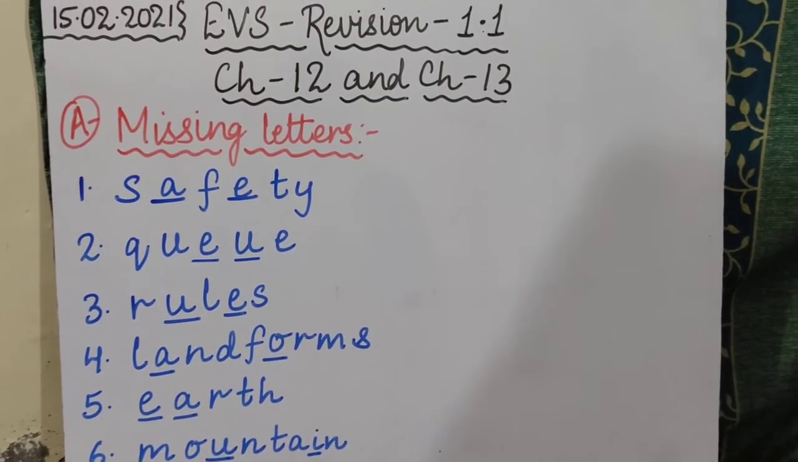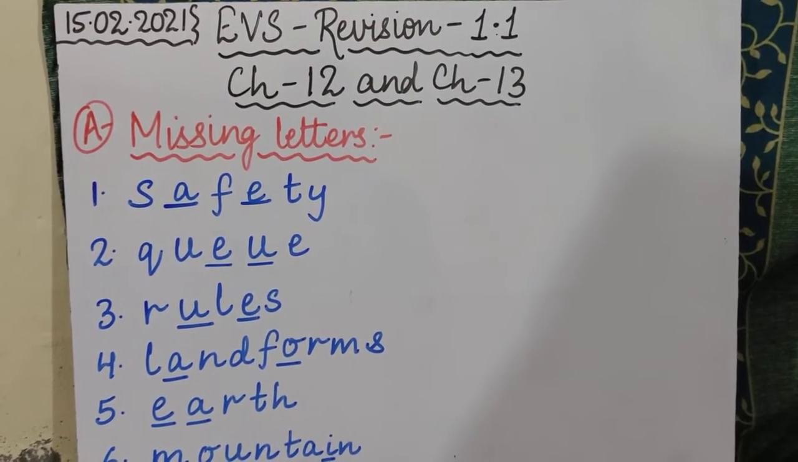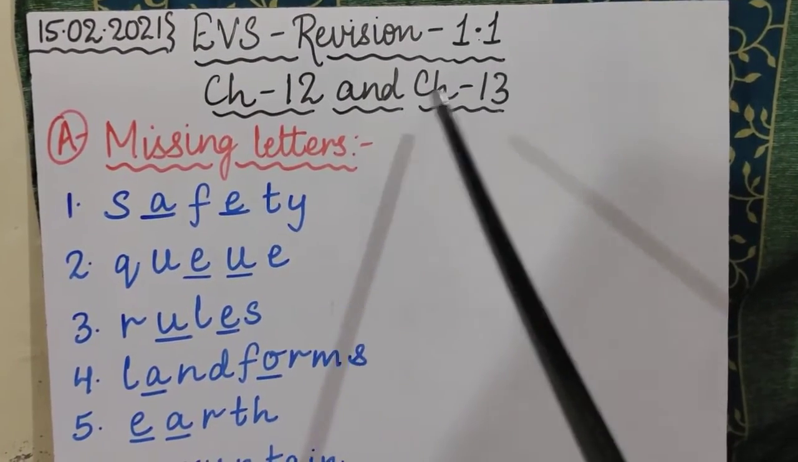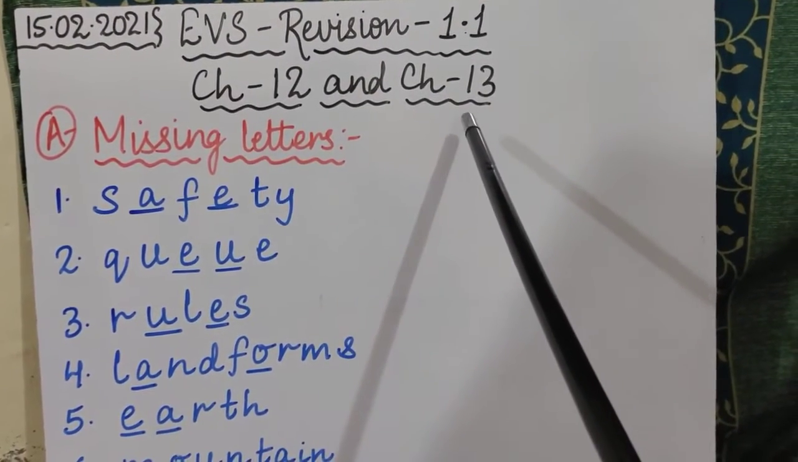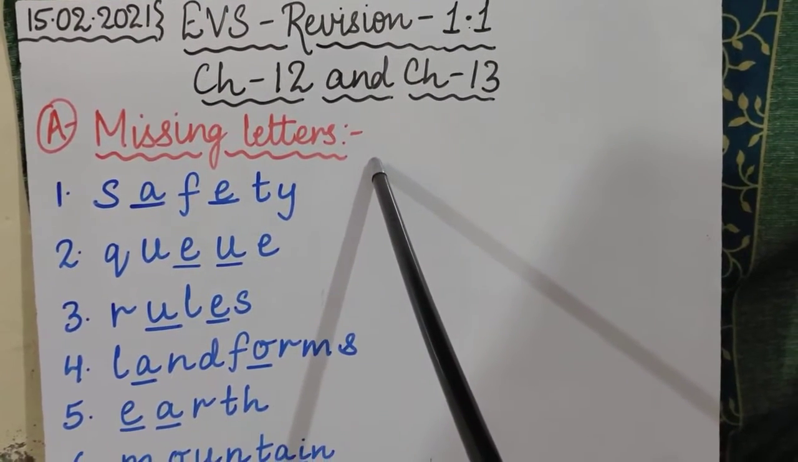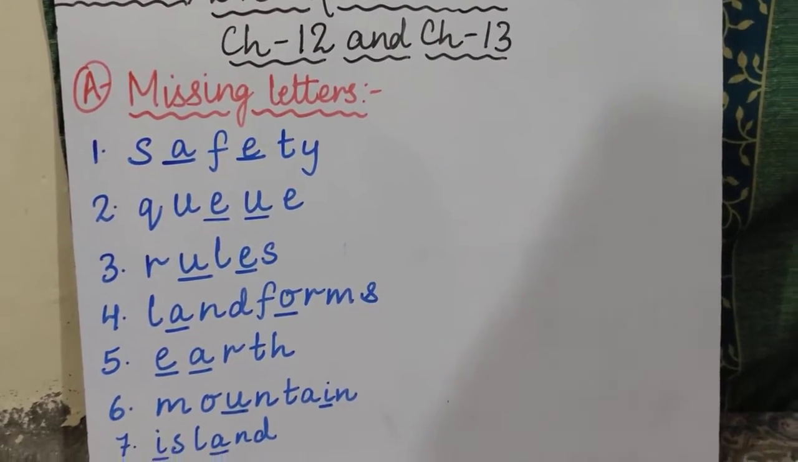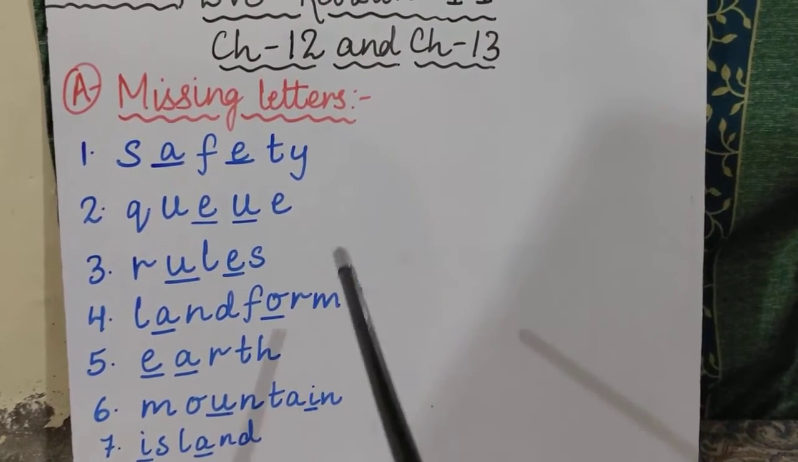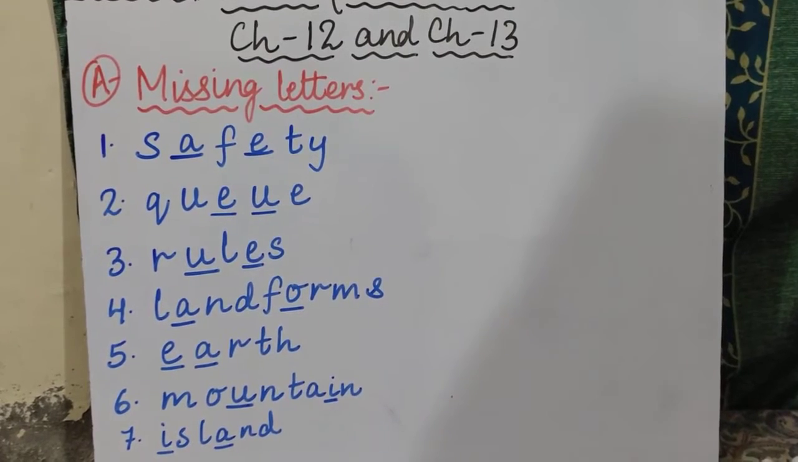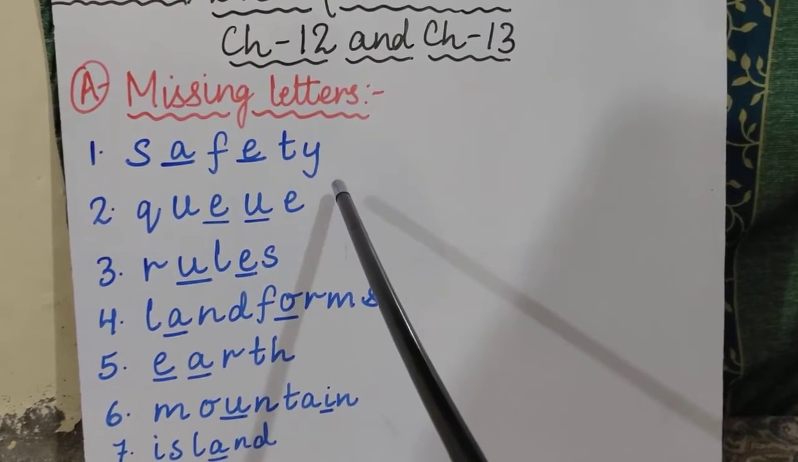Is that clear? So now, starting with today's video, children. Today's video is EVS revision 1.1, chapter number 12 and chapter number 13. The first part is missing letters. In this exercise I have combined the important missing letters of chapters 12 and 13. So let's get started, children.